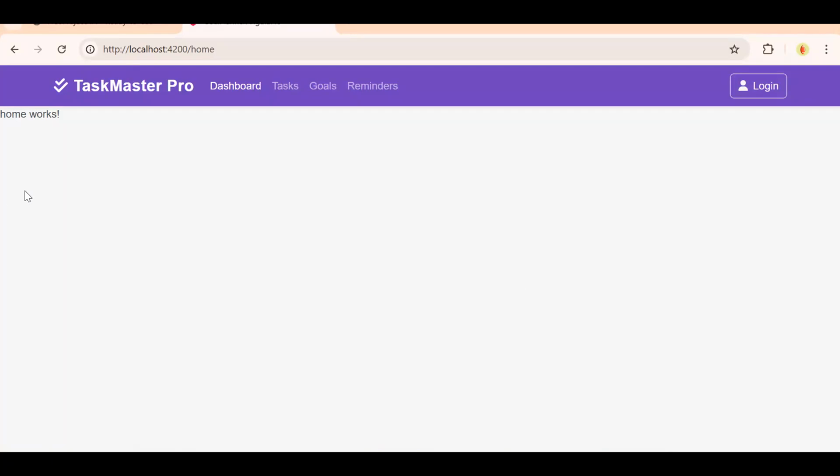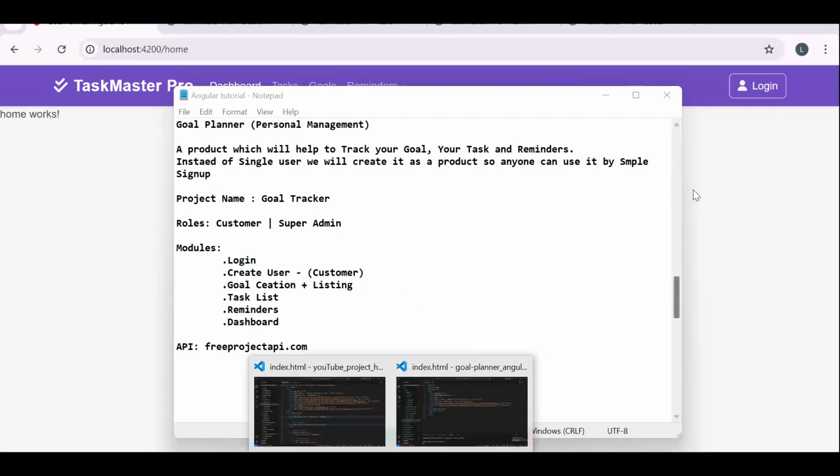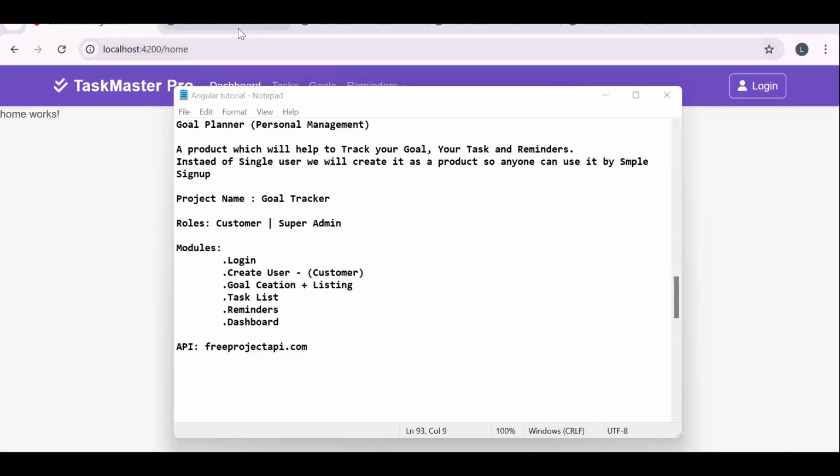Fine. So our navbar is coming properly, and by default, you can see the home component is getting loaded because that's the default route we had. Fine. So now our application we can start. First thing we will start with is the login and the registration process. So let's implement the login functionality and the registration part.